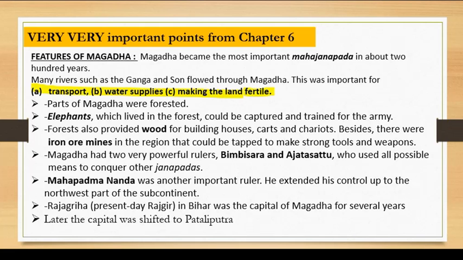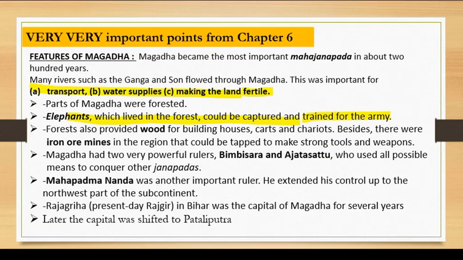And parts of Magadha were forested. That means they provided forest resources also. For example, elephants found in the forests around Magadha could be captured and trained for the army. Then the forest also provided wood for building houses, carts, and chariots. Besides, there were iron ore mines in the region that could be tapped to make strong tools and weapons. So we are seeing that there were elephants, forests, and iron mines.